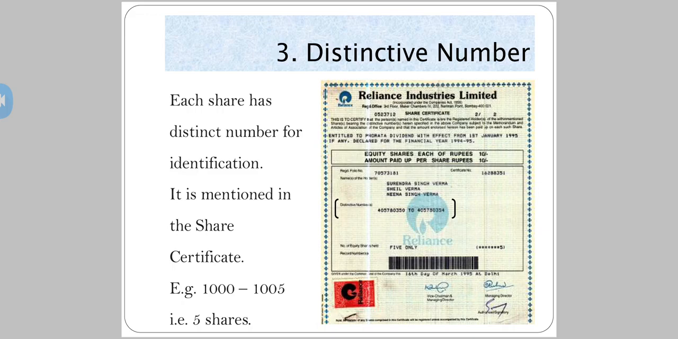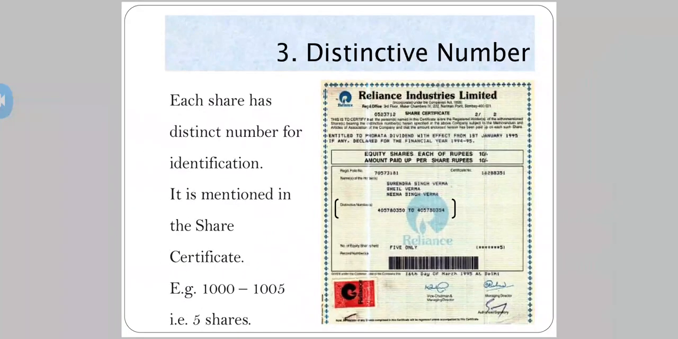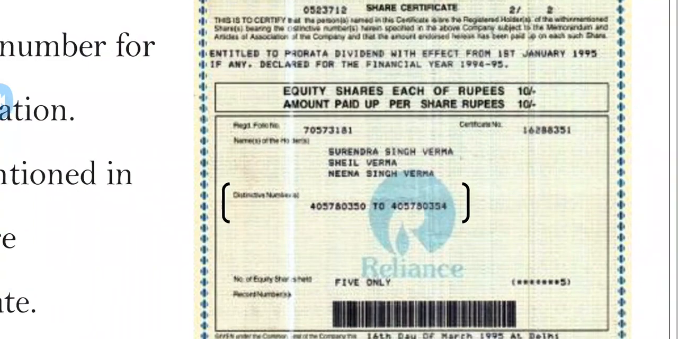Now see here, there is an example of Reliance Industries Limited. It's always mentioned on the share certificate as distinctive numbers. So you can see the starting digits are the same and the last 2 digits are from 50 to 54. That means there are 5 shares. This XYZ person is holding 5 shares of Reliance Industries Limited, and the distinctive numbers, the last 2 digits, are from 50 to 54.